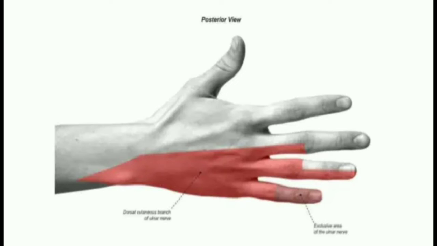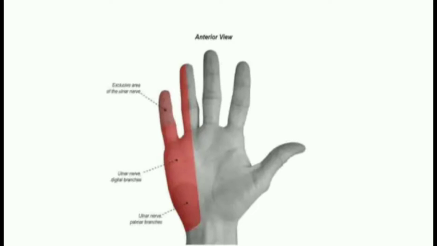So the deep branch first pierces and innervates the opponens digiti minimi muscle and then gives off a branch to the remaining hypothenar muscles just after emerging from Guyon's canal. The superficial branch supplies the cutaneous border of the palm and then divides into two digital branches. These two digital branches innervate the volar surface of the fifth and the ulnar half of the fourth digit. So in this figure you can see